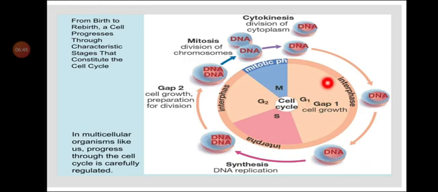Beginning with the G1 phase. This is also known as the first gap phase or first growth phase. It starts immediately after cell division. You can see here the mitotic phase is ending and immediately after it, the G1 phase begins. The cell performs different functions during this G1 phase.